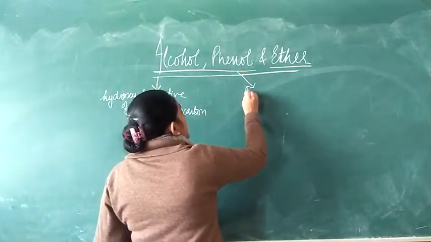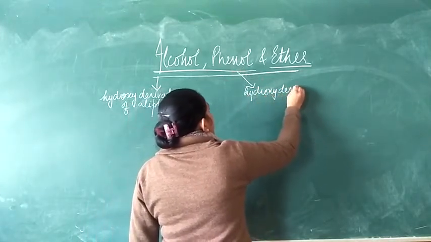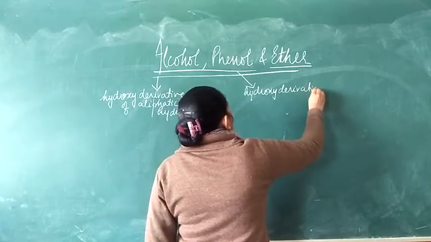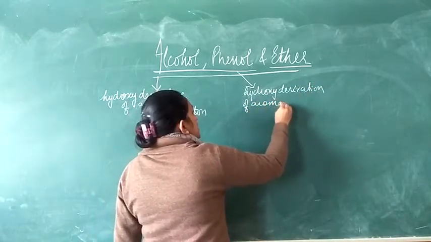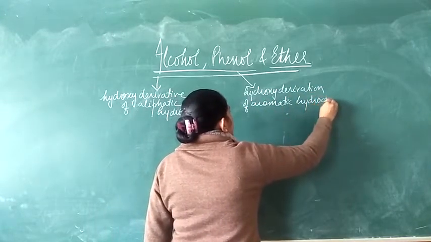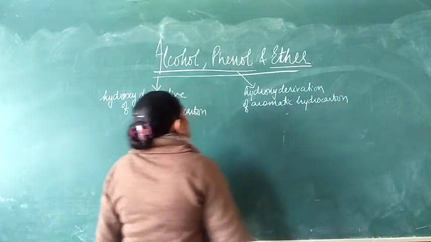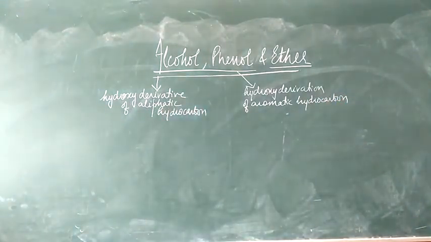It is the hydroxy derivative of aromatic hydrocarbon. Right? That means where one or more hydrogen atoms are being replaced by the OH group.